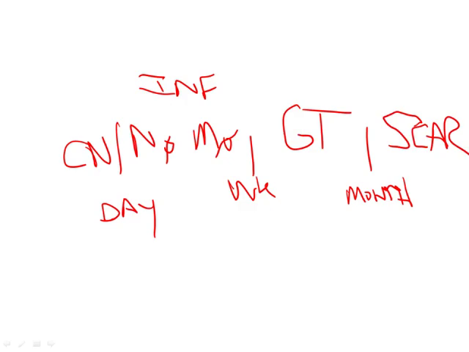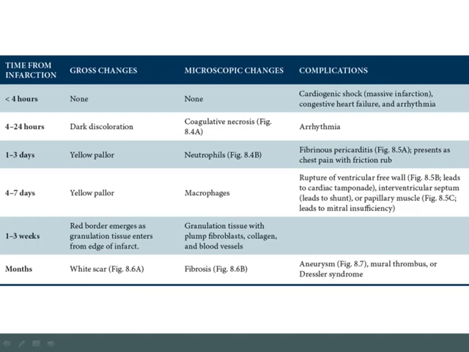Alright, so 1 day, 1 week, 1 month, and those are the key dividers of the major phases that are going to occur during the process. Now, with that in mind, let's look at the chart. So what do we say? We say that for the first 24 hours, the key thing that's going to happen is coagulative necrosis.